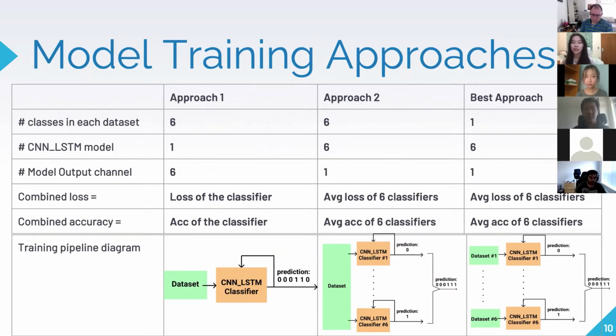So because the classes in our data sets are not mutually exclusive, we try 3 different training approaches. Approach 1, we use a multi-class data set and train a classifier with 6 outputs. Approach 2, we use the same multi-class data set but train 6 binary classifiers. And in the third approach, which is also our best approach, we use 6 balanced binary data sets to train 6 binary classifiers. Next.